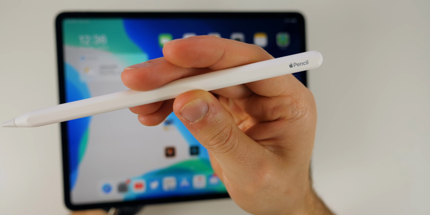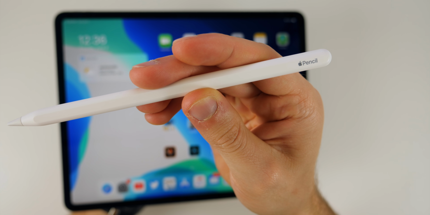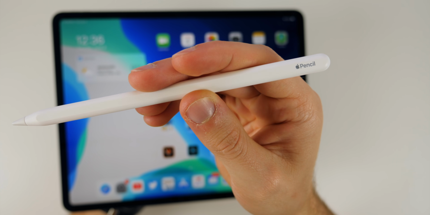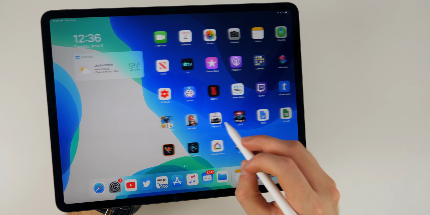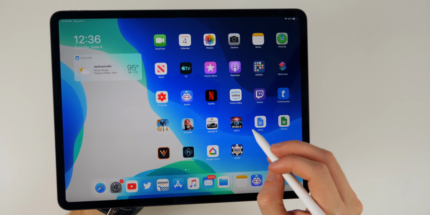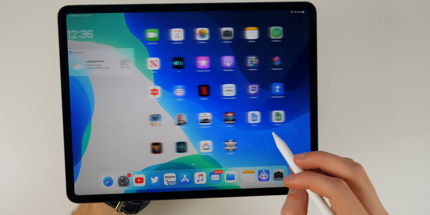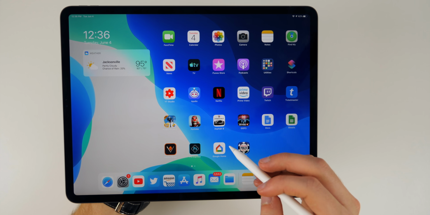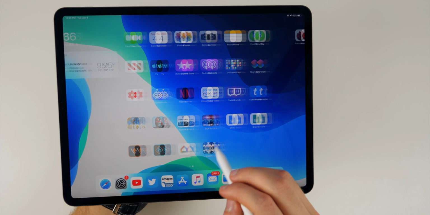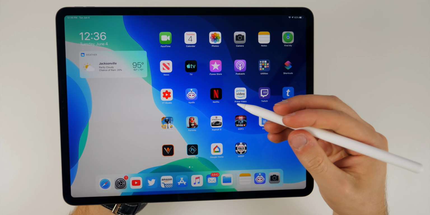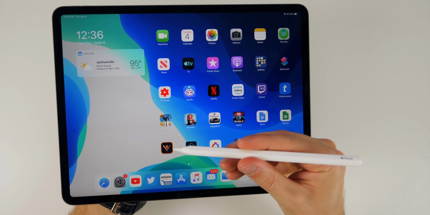Now, not all applications support this, but it is cool that that is a feature now in iOS 13. We also have some enhancements to the Apple Pencil in iOS 13. So the Apple Pencil is now a lot more fluid in iOS 13, with the latency being reduced from 20 milliseconds to just 9 milliseconds. So you're going to notice a much more fluid experience with the Apple Pencil, especially when you're sketching and even just going between home screens and in and out of applications.